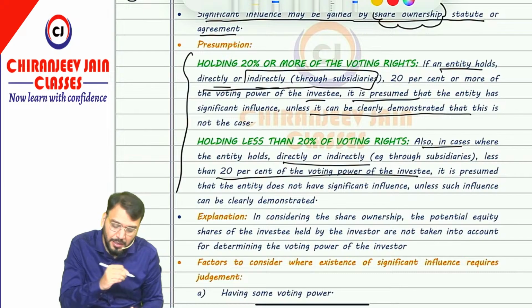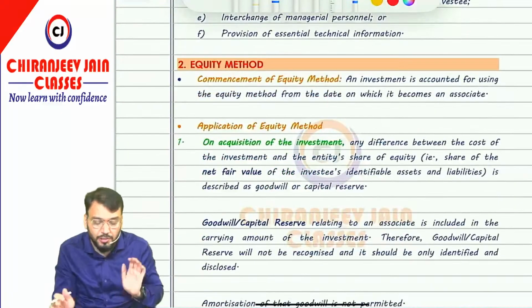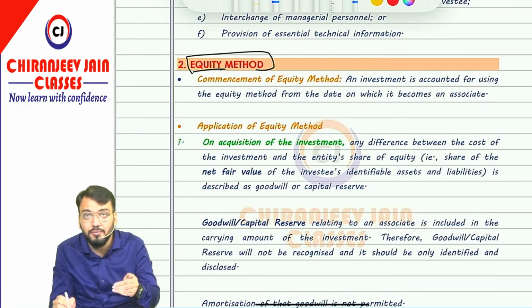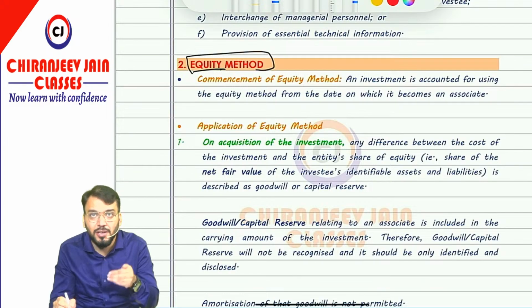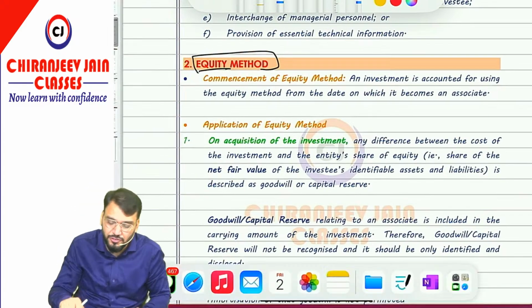This is important from the examination point of view. Correct. This much you understood. Now let us come to the accounting treatment. So for accounting treatment, they have given that the investor will apply the equity method for accounting treatment of investment in associate in their CFS. Means just try to understand.